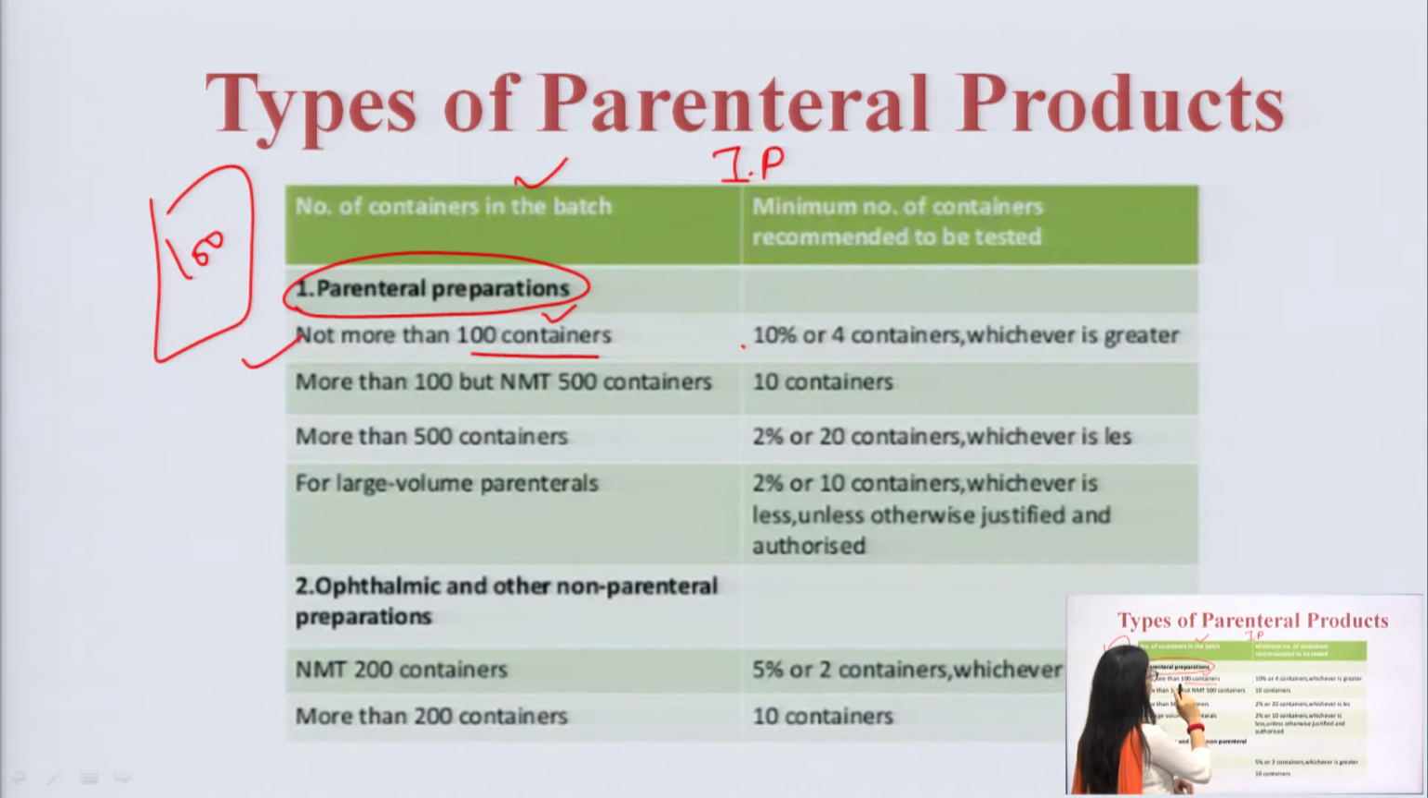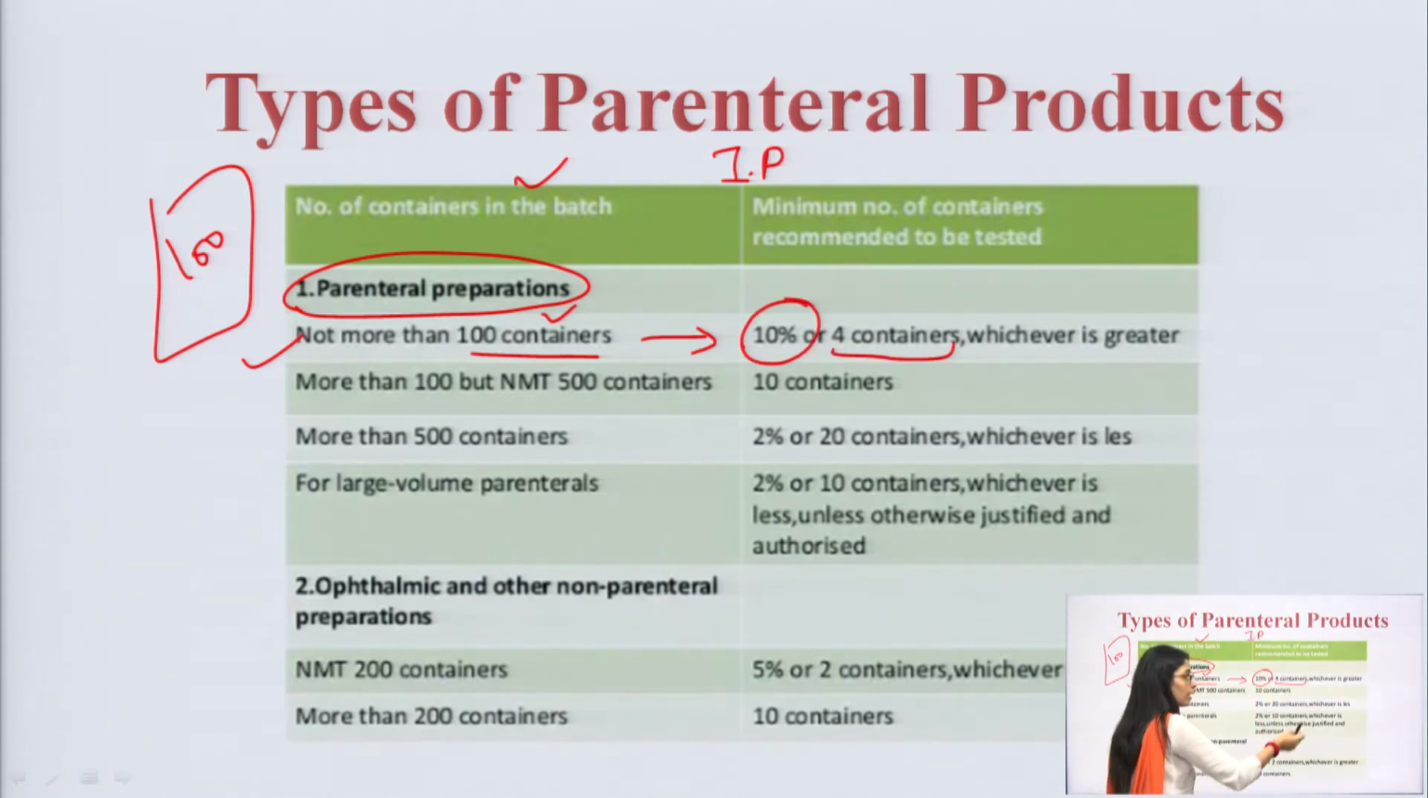So, if your slot has not more than 100 containers, you have to take 10% of the total amount. For example, 4 containers: you randomly select the 4 containers, check the sterility, check the uniformity, check the volume, whatever it is. You have to take 10% of the randomly selected containers.